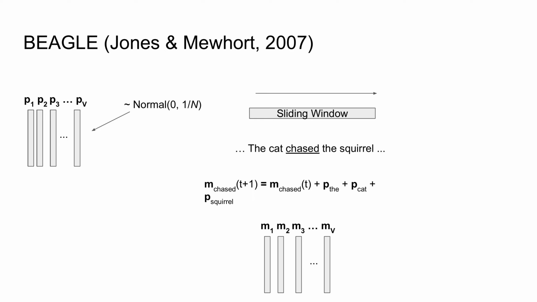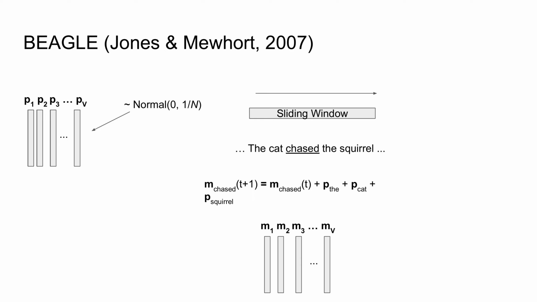As with Word2Vec, Beagle assumes a fixed size window, but instead of randomly sampling slices, you slide the window continuously through the corpus from start to finish. At each slice, the item vector for each word in a window is updated by accumulating the placeholder vectors for the other words in the window into its item vector.